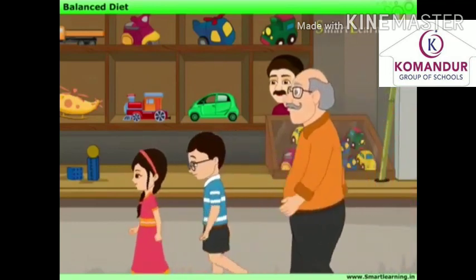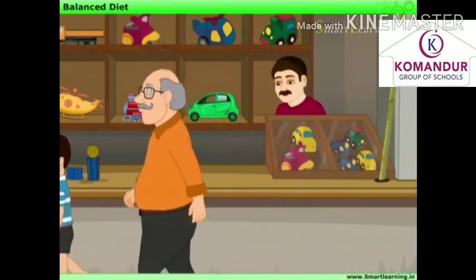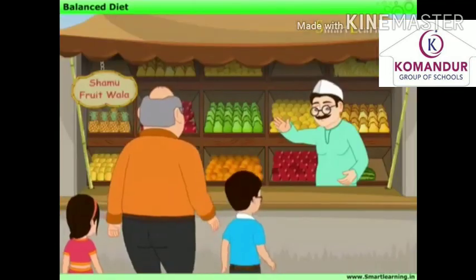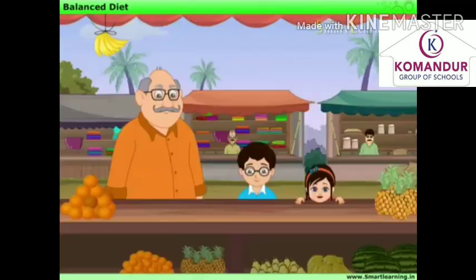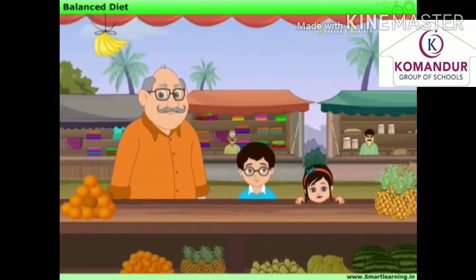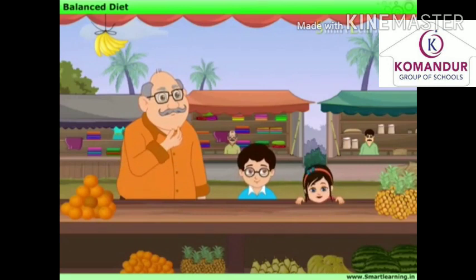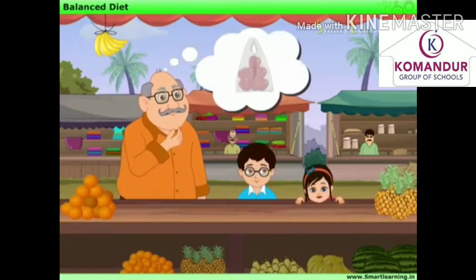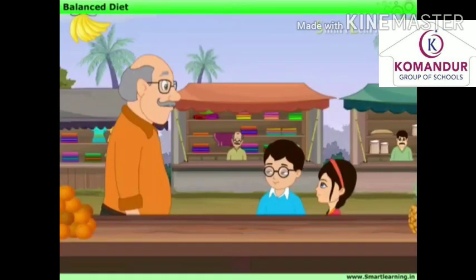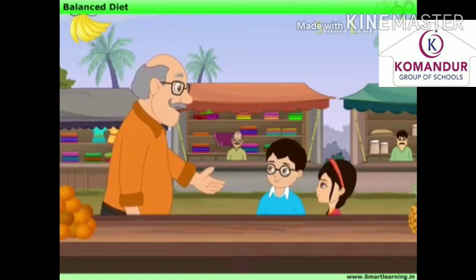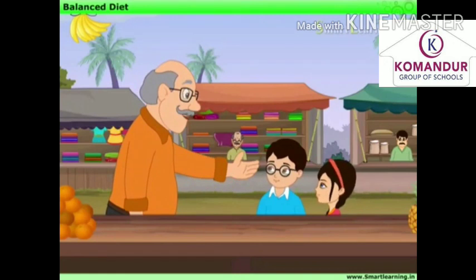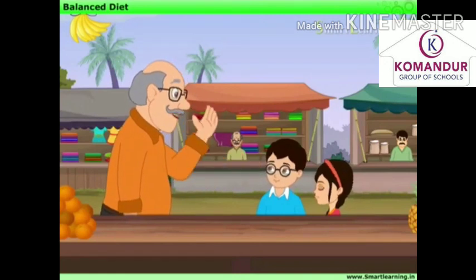Rani, Chintu and Colonel Uncle are roaming in the market. They come to a fruit seller's shop. Colonel Uncle decides to buy some fruits for the children. He tells Rani that fruits contain various nutrients which are required for the proper growth of a body.